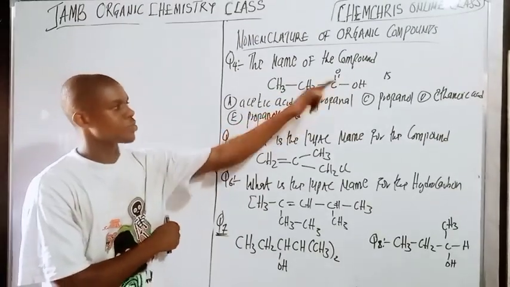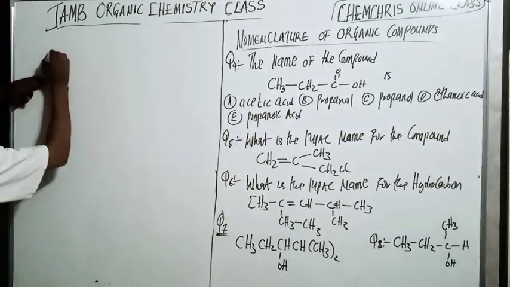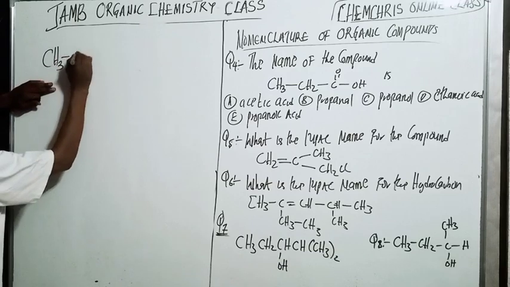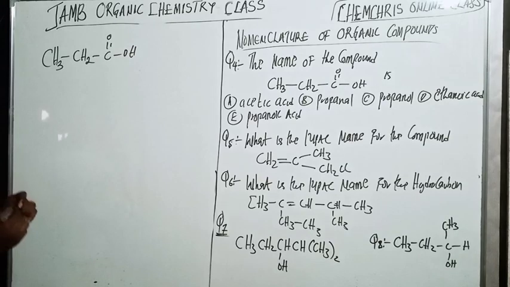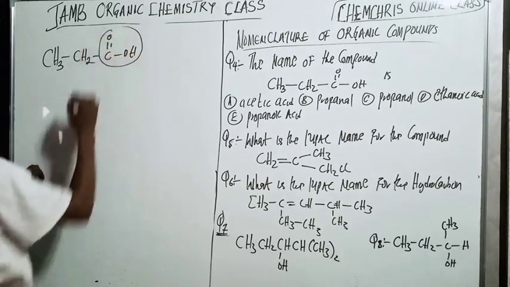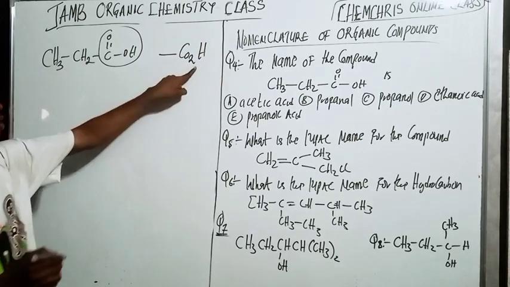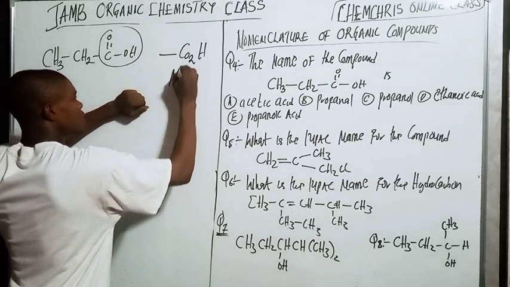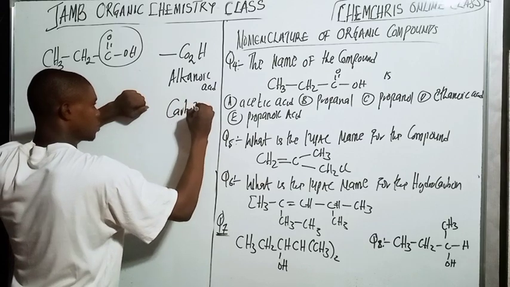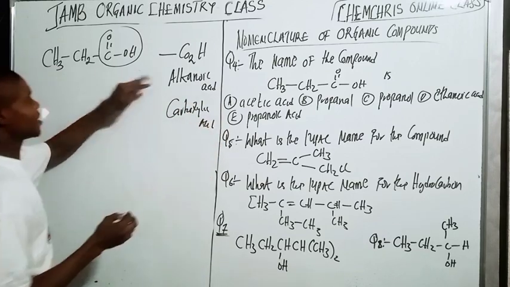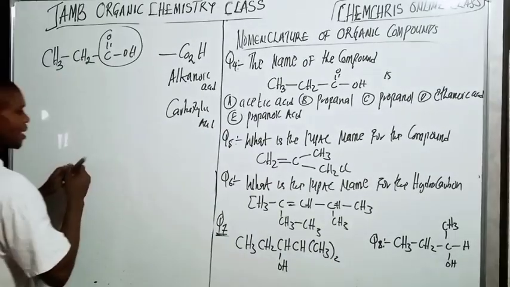So here we have this other one. It says give the name. Here we have CH3, CH2, C. Now if you look at this functional group here, CO2H, it's called alkanoic acid. You also know it as carboxylic acid. So when I see this functional group, it's alkanoic acid. It's basically derived from the alkane.